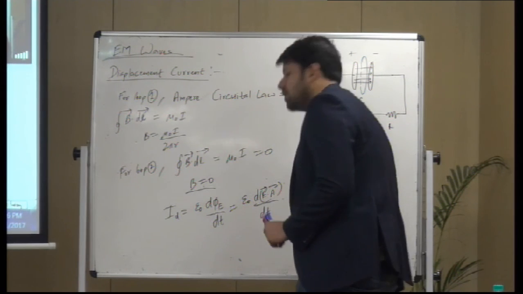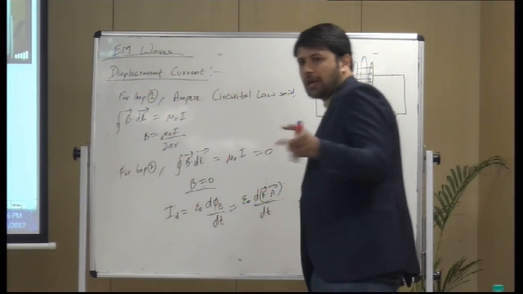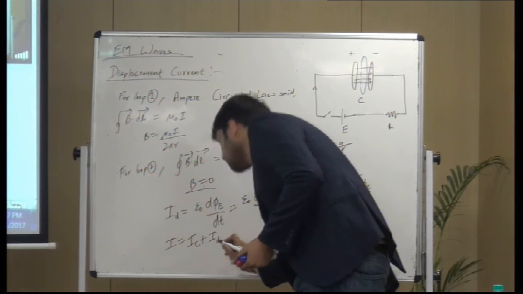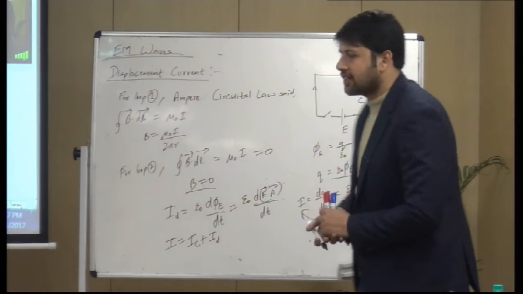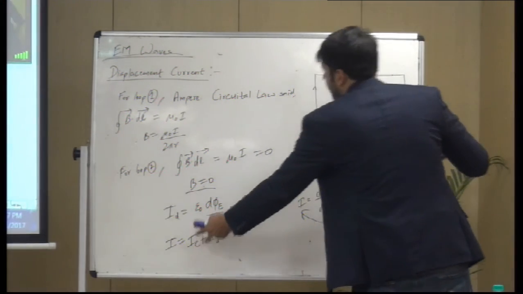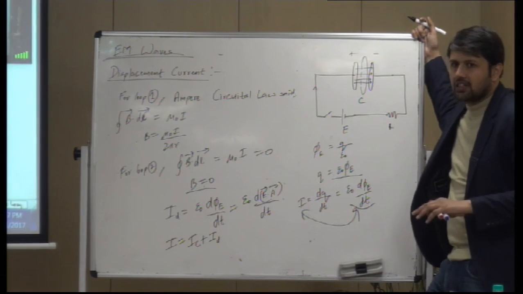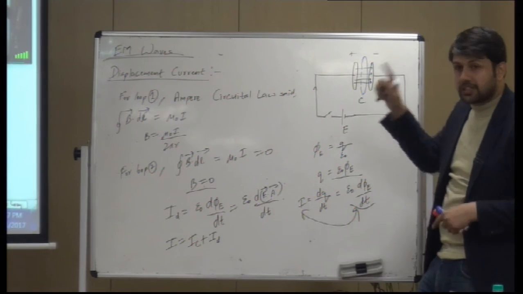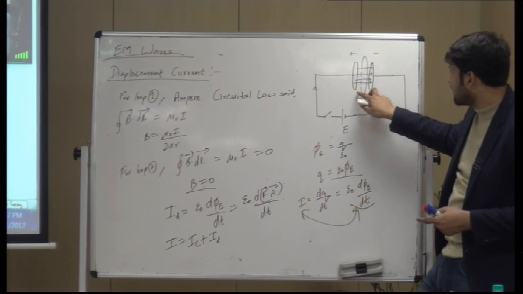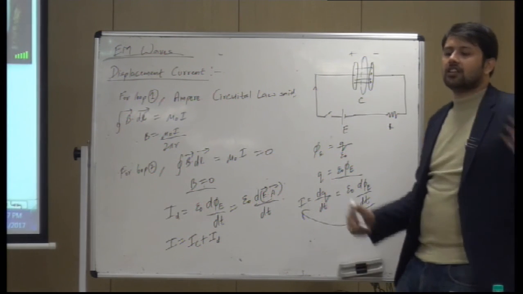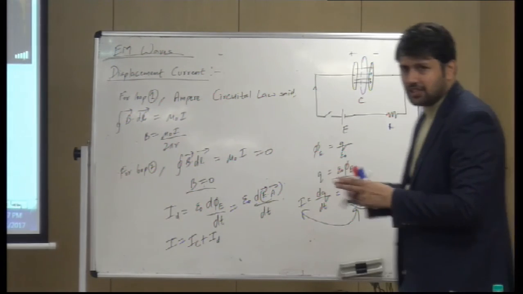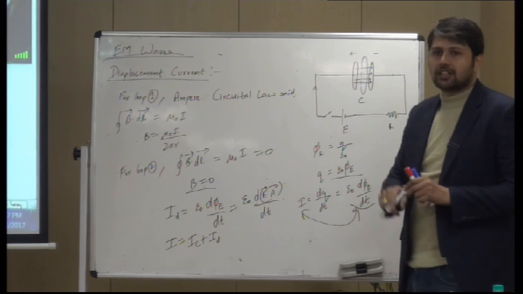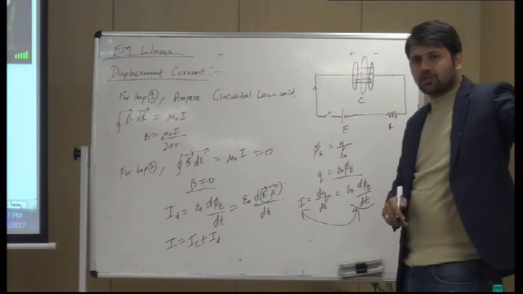So he said that in a circuit, two types of current can exist: conduction current, the normal current through a wire, and displacement current. These two do not exist simultaneously. If conduction current is existing in the wires, then displacement current would not be existing in the wires. If displacement current is existing in the space in between, then conduction current would not be existing in that space. Only one of them exists. And that's why for continuous wires we always got the right result, because displacement current in those scenarios was always 0.